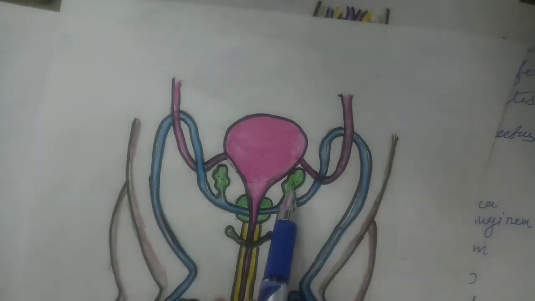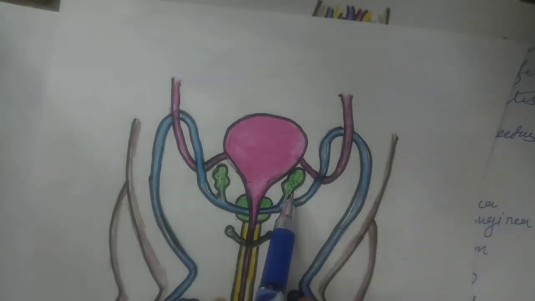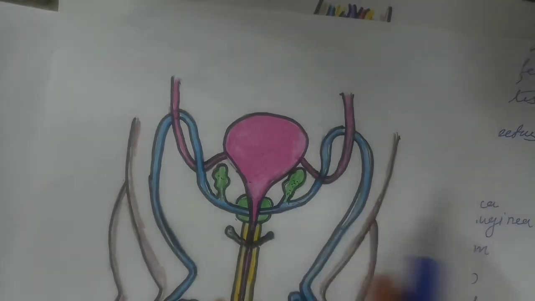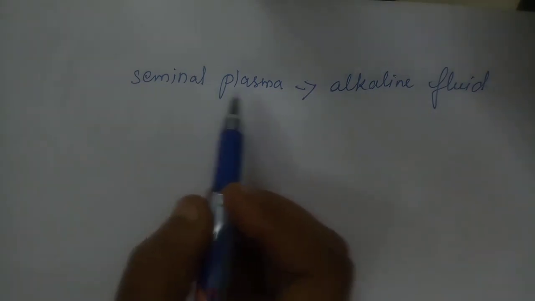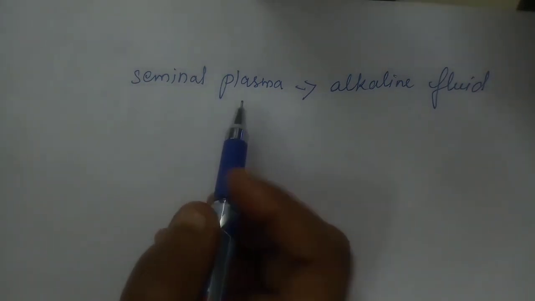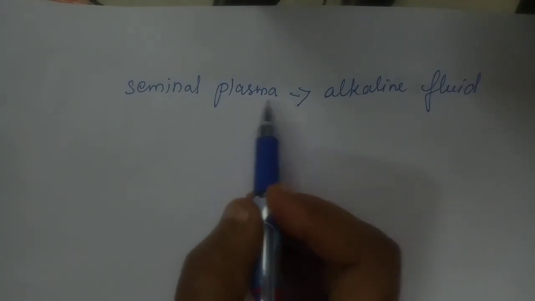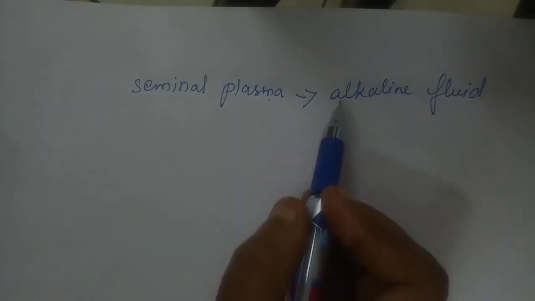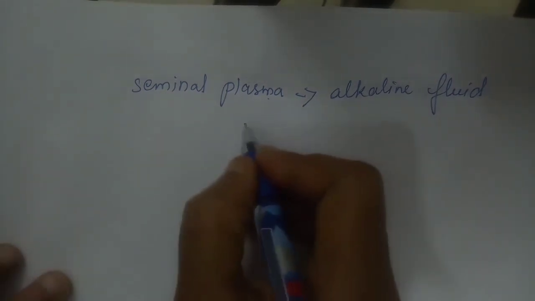The seminal vesicle secretes an alkaline fluid called seminal plasma. So this is seminal plasma, which is an alkaline fluid, and it consists of fructose,